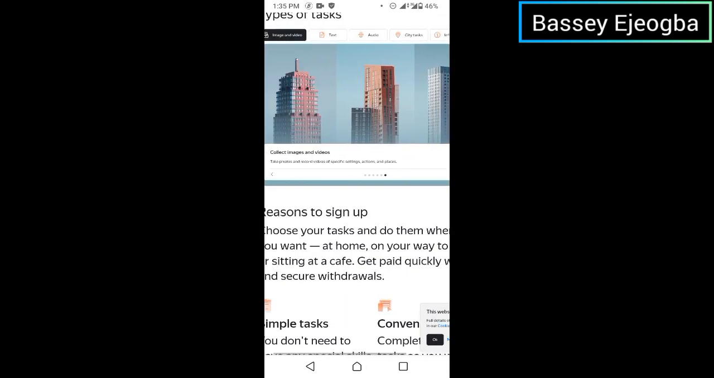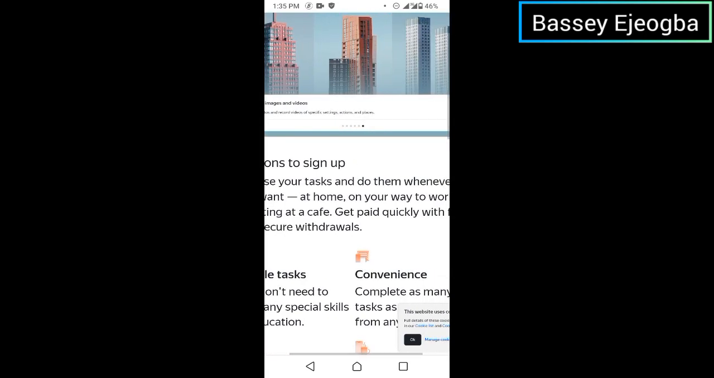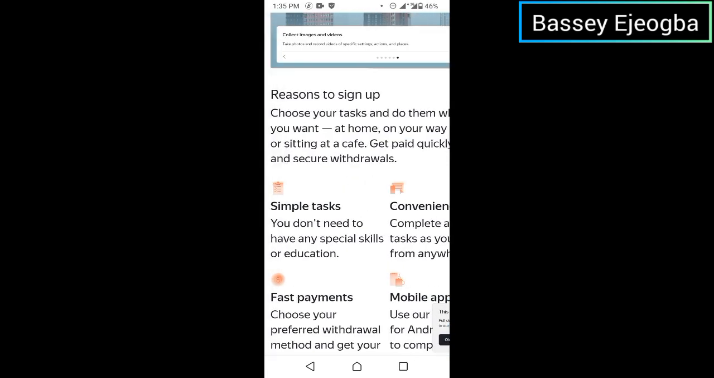This is why you have to sign up. The reason is you choose a task and do it whenever you want, at home, on your way to work and places like that. So you choose how you work and how you want to collect your money.